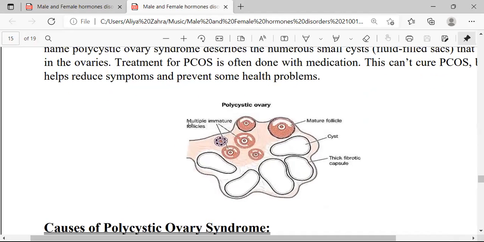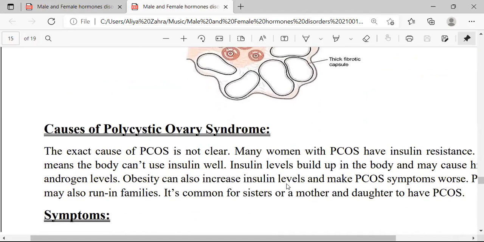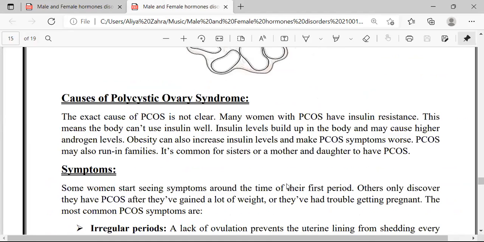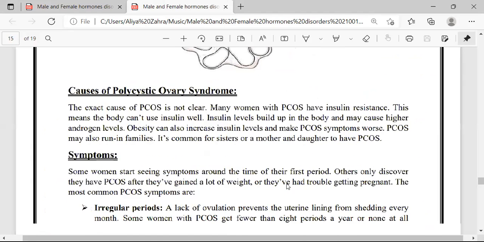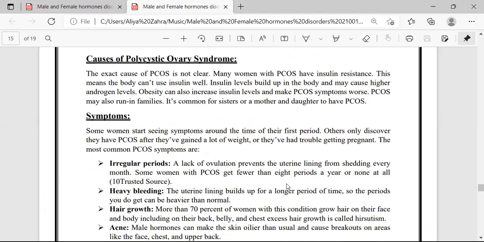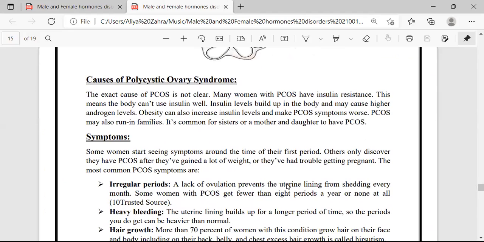Here is the polycystic ovary syndrome ovary. There are a lot of cysts, which are fluid-filled sacs. The next is the causes of polycystic ovary syndrome. The exact cause for PCOS is not clear. Many women with PCOS have insulin resistance, meaning that there are chances of diabetes development.